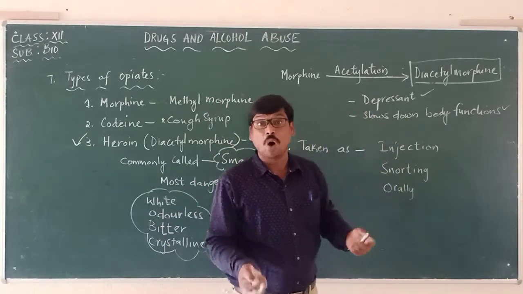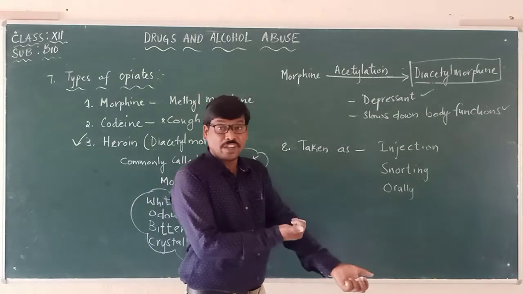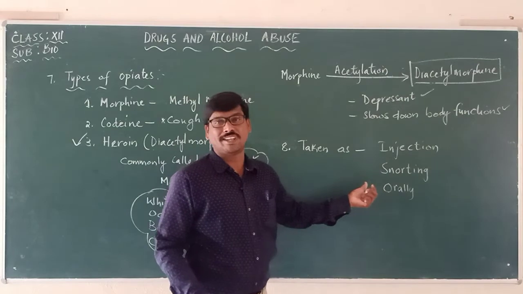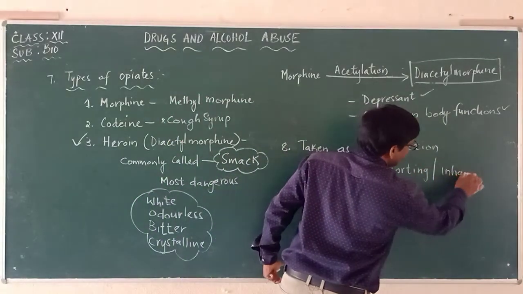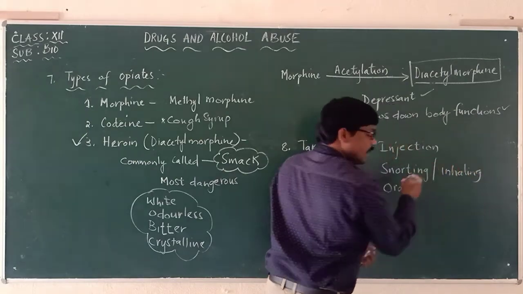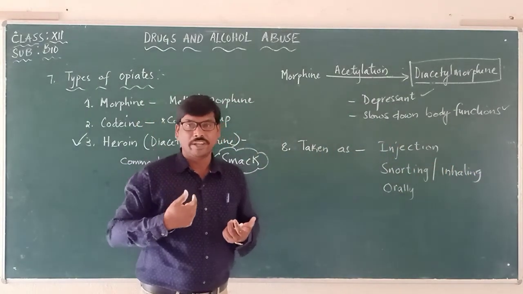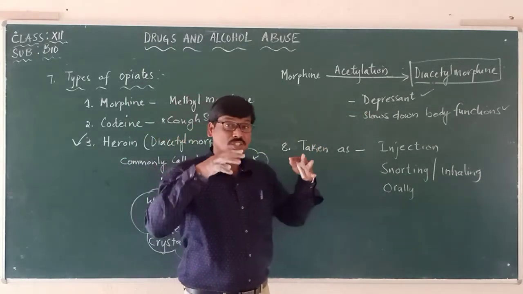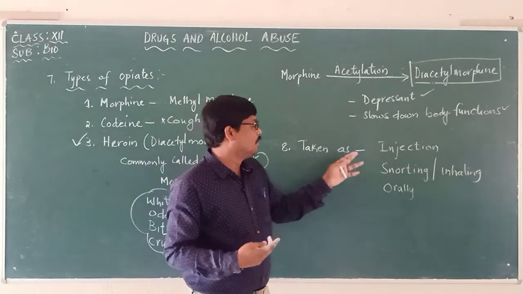Now, how is it taken? It is taken in the form of injections and snorting. Snorting means inhaling. They take it in their hands, rub it and inhale it, which causes depression, slows down the body functions, and makes them calm.